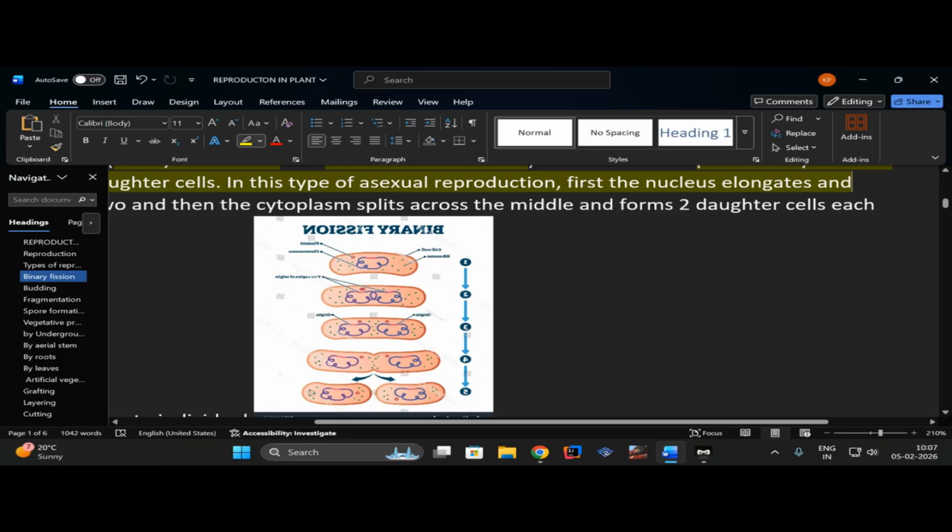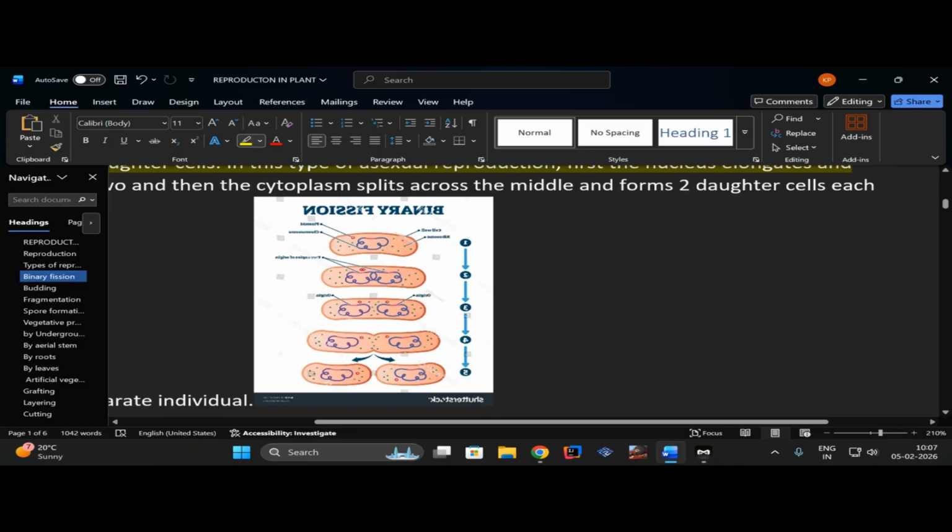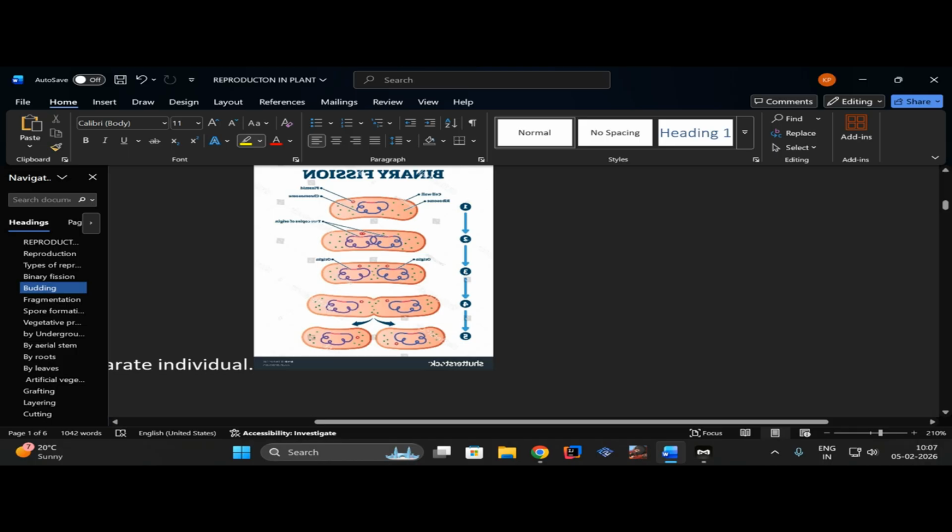So, in multiple fission, there is not a division into two cells. There is a division into numerous cells which rapidly divide inside this wall, and after favorable conditions come, the wall will break and they will spread into the environment.